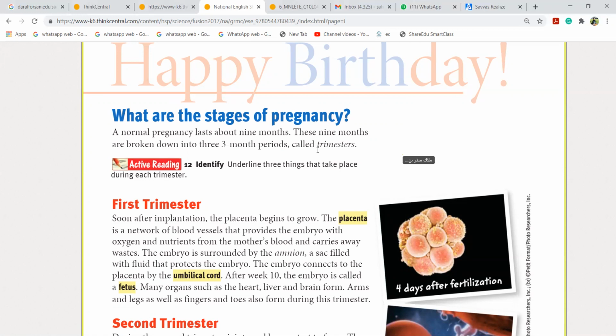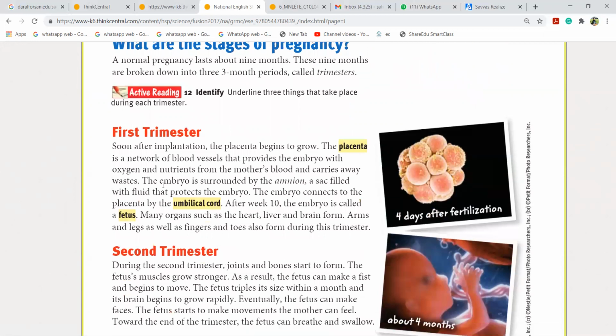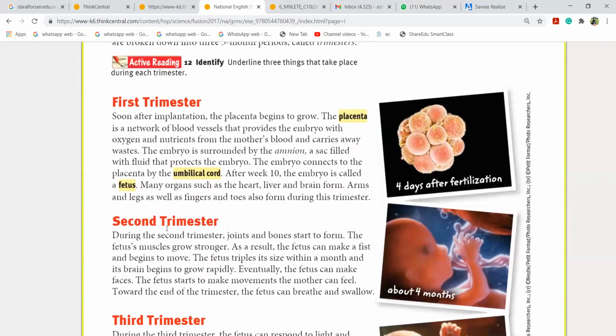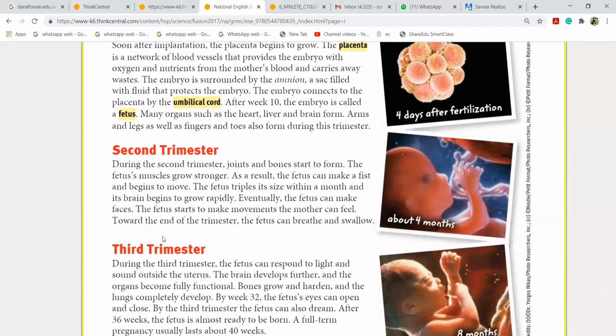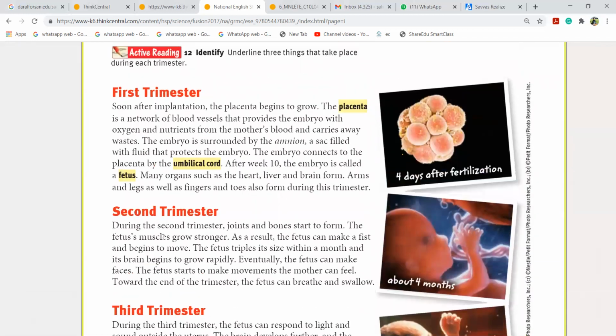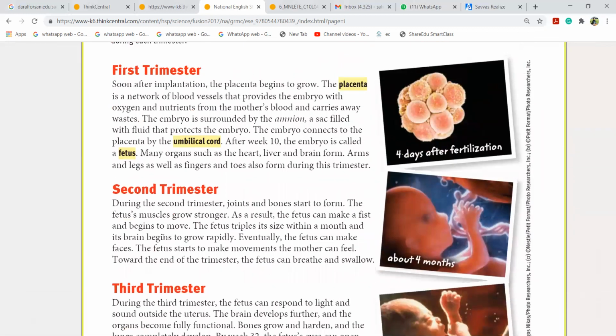All right, so it's divided into three trimesters: first trimester, second trimester, and third trimester.